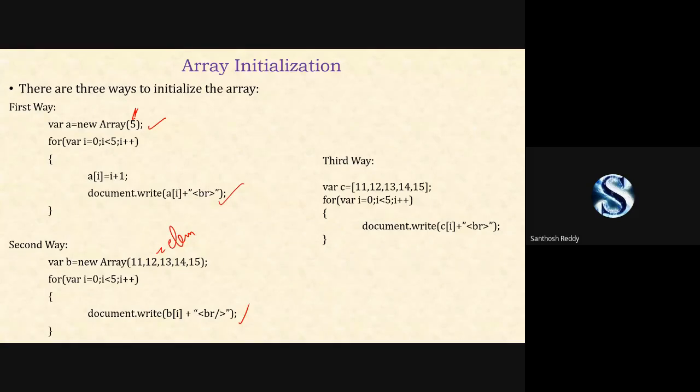The third way: var c is equal to open and close square brackets. In between the brackets, you can write as many elements as you require. Here this for loop is used for retrieving your values. Now I'll show you people how to execute these programs.